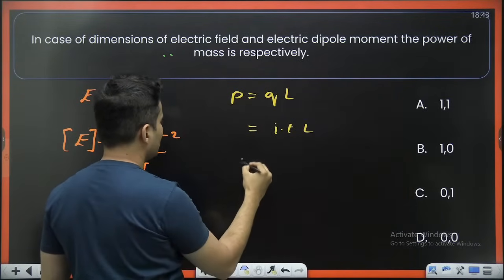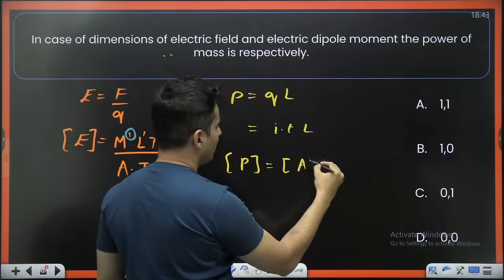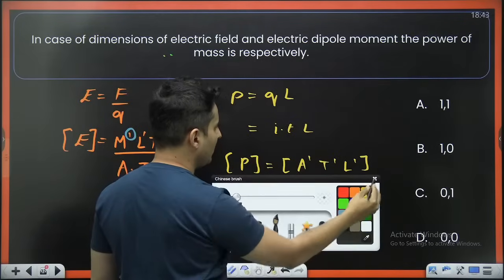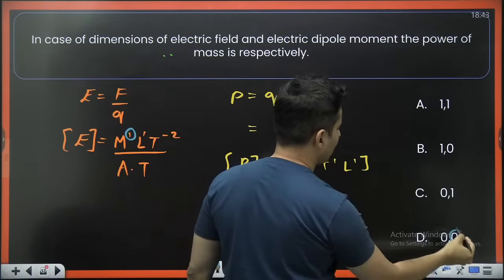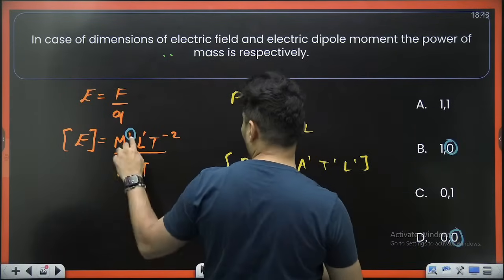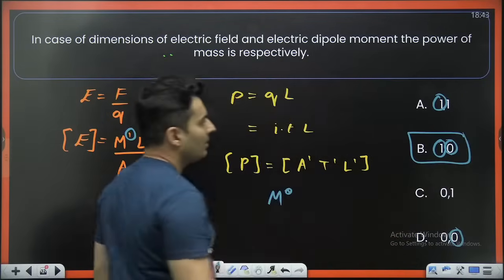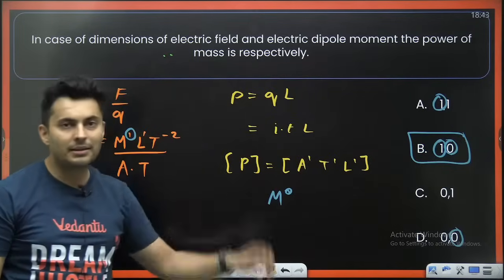So the dimensions of dipole moment will be ampere raised to 1, time raised to 1, length raised to 1. There is no mass. So mass is raised to 0. So 0 should be there, and 1 should be there. So obviously the correct answer will be B. Yes, it is B.